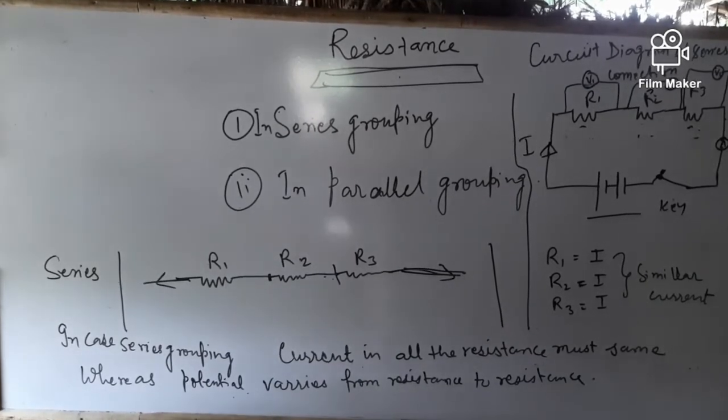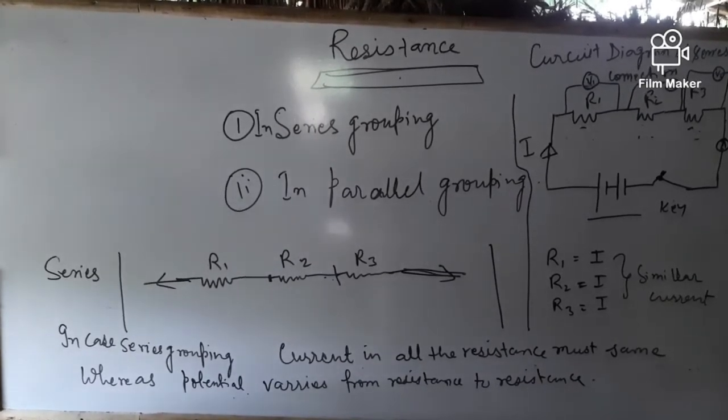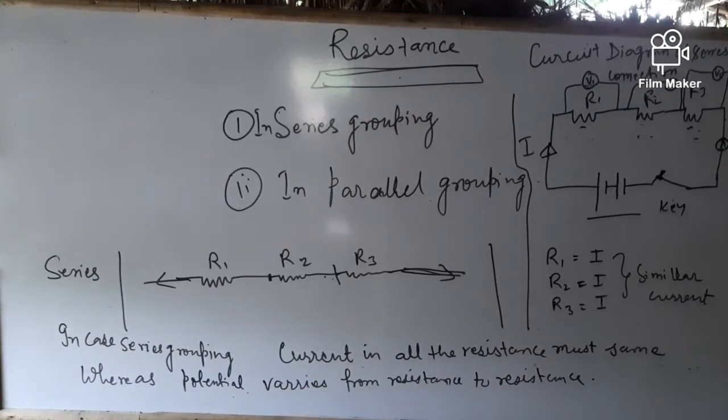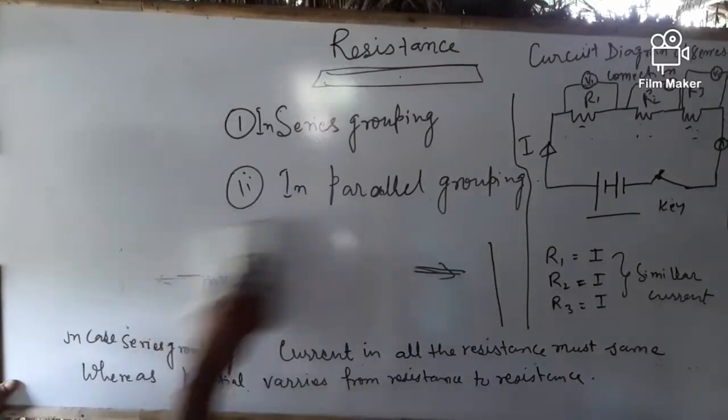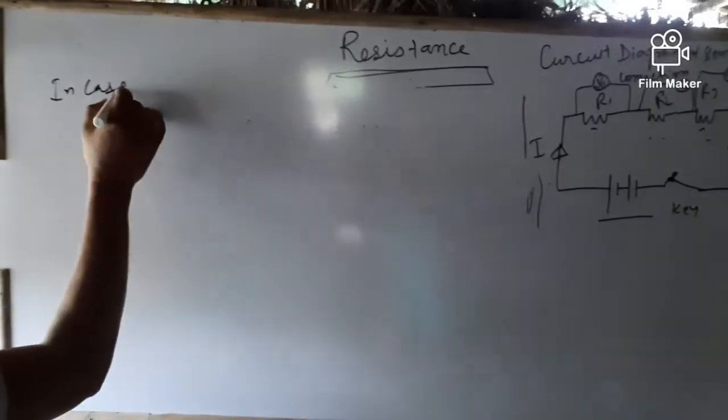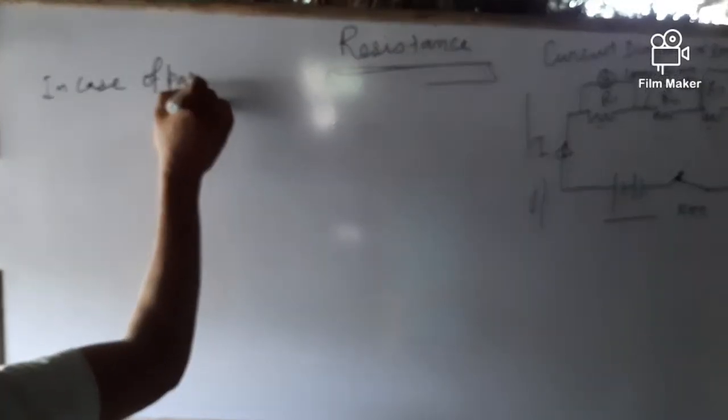Potentiometer is always connected parallelly.